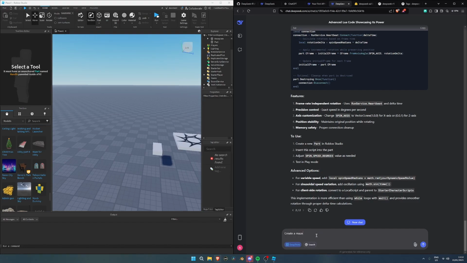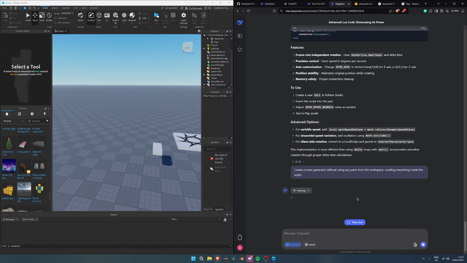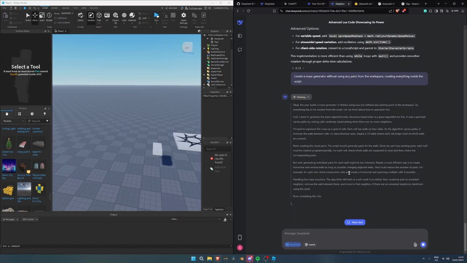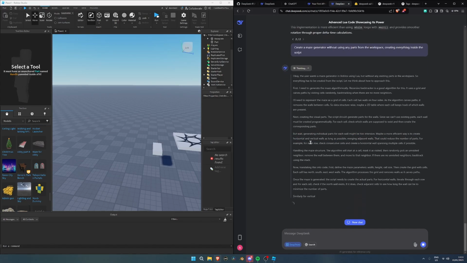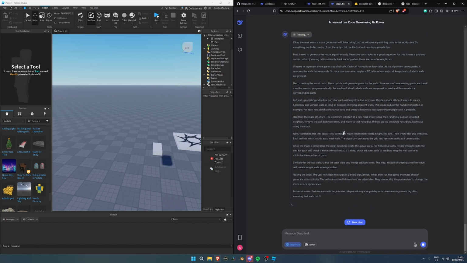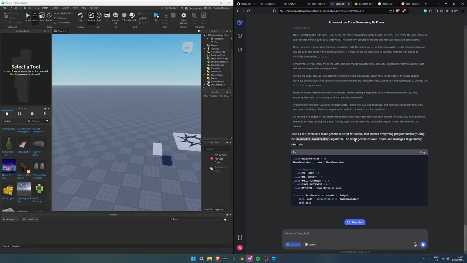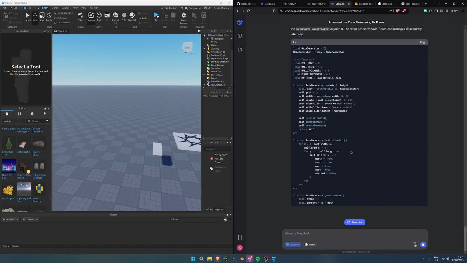Create a maze maker, or actually a maze generator without using any parts from the workspace, creating everything inside the script. So this might give it a little bit of time. So we need to give it a little bit of time. Parts for each wall might be maybe a more efficient way to create horizontal and vertical walls as long as possible, merging adjacent walls. Okay, so here is writing.